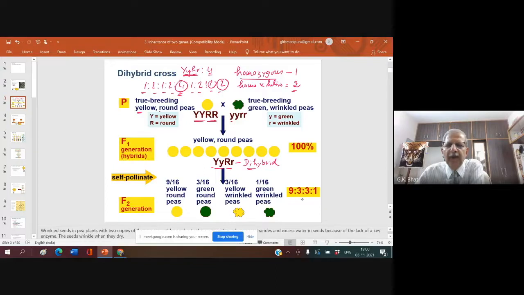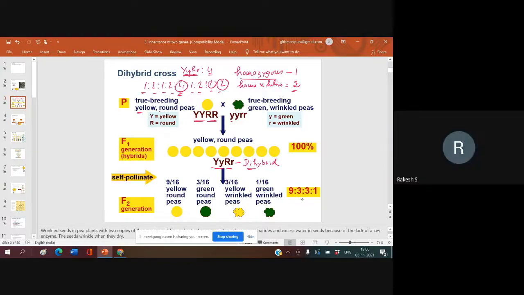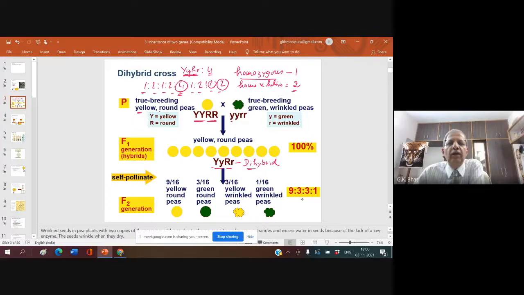I repeat again. The one which occurs heterozygous for both characters is seen in 4 number. The one which is homozygous for both, see like this, homozygous for both. It can be like this or it can be like this also. It is homozygous for both. It occurs in 1 in number.